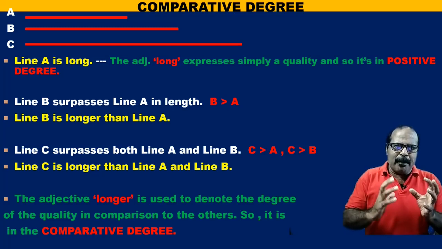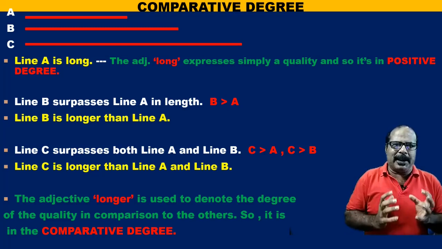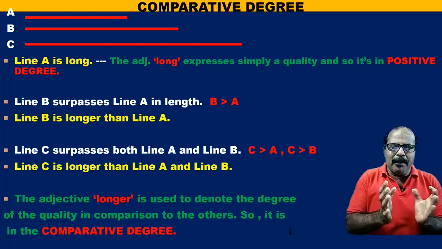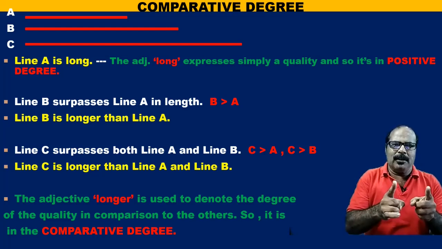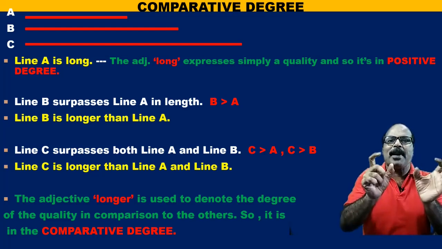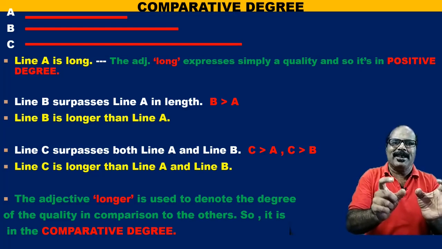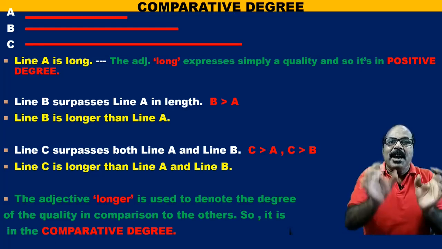So for making comparative degree, we must first of all divide the participants, the things which are present, into 2.